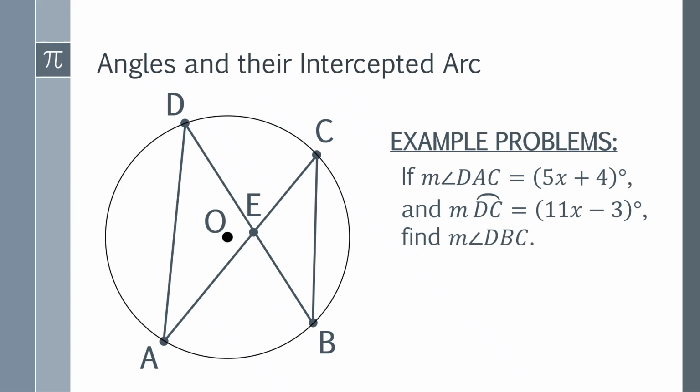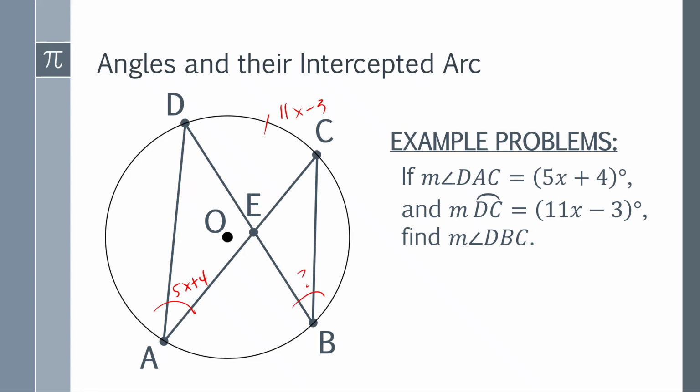So let's have the measure of angle DAC, this one, 5x plus 4, and the measure of arc DC is 11x minus 3. But I am finding for this one.